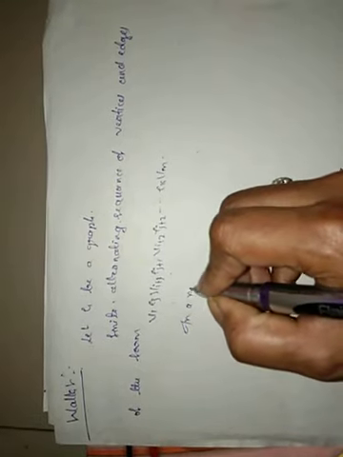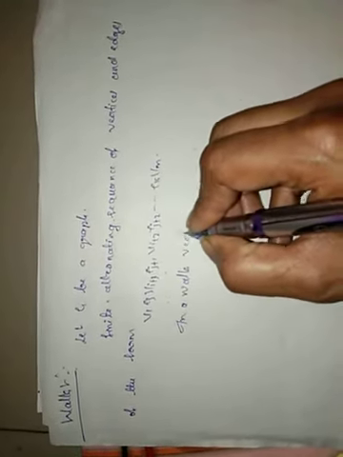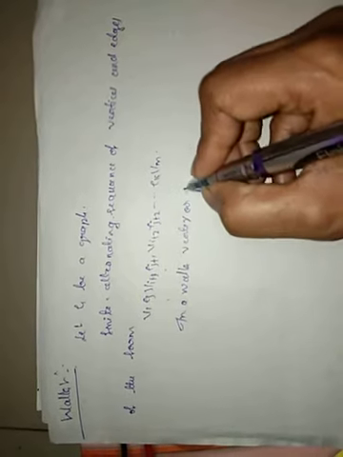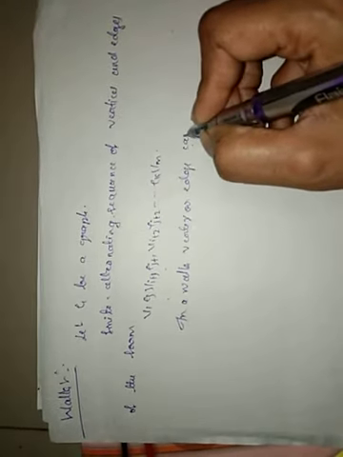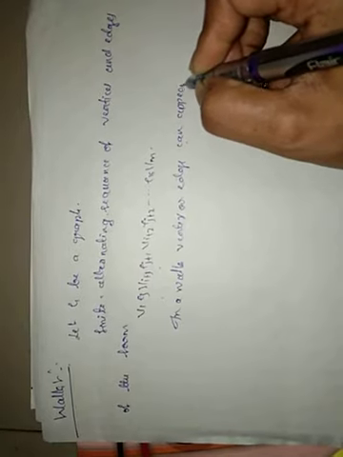In a walk, a vertex or edge can appear more than once.